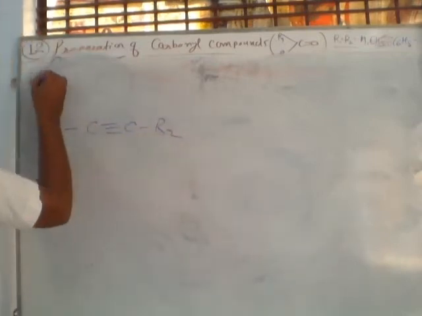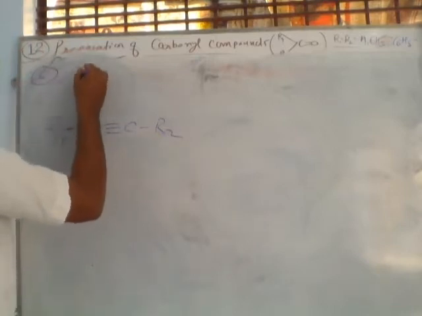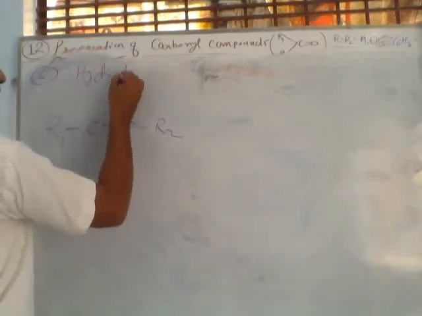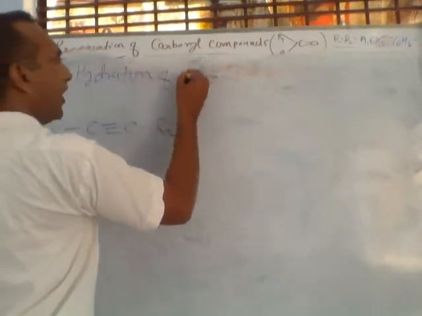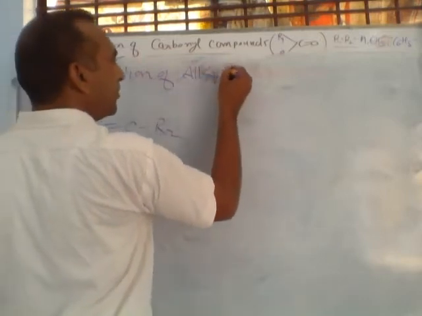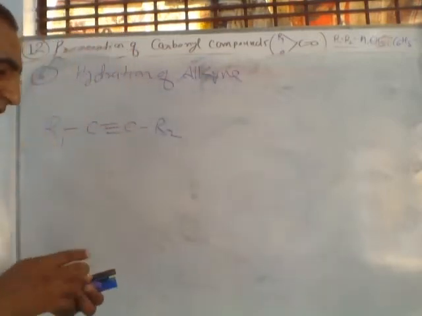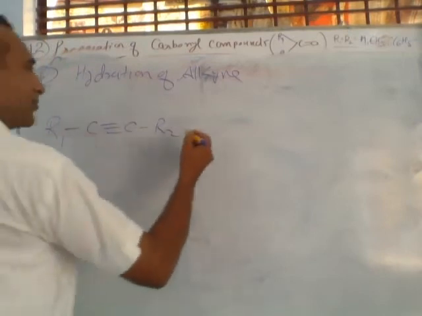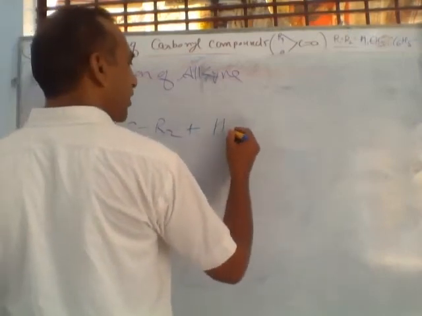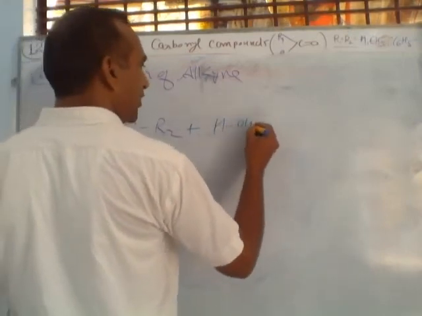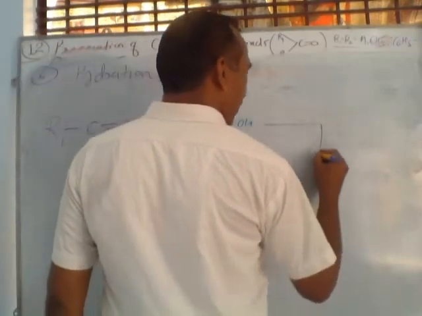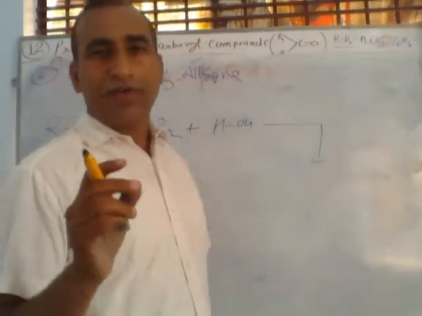So sixth topic is hydration of alkyne. So hydration means reaction of water. This is alkyne. We are using here water, HOH water. Here the importance is of catalyst.